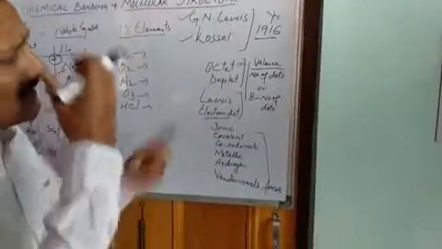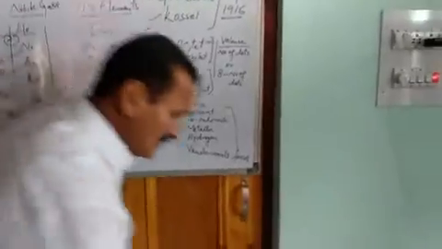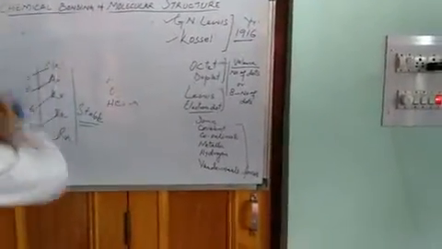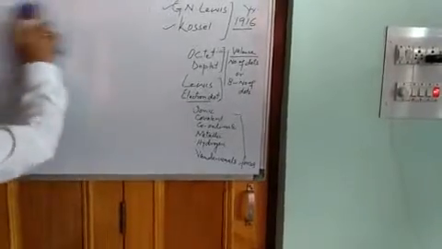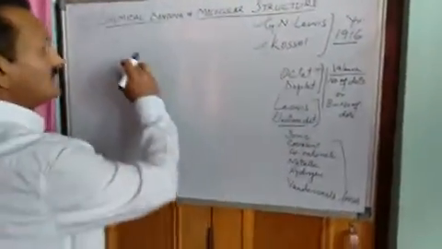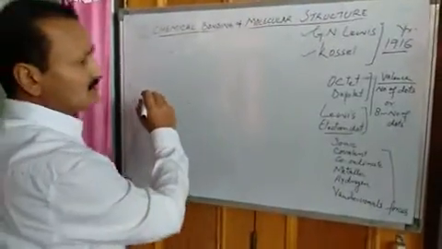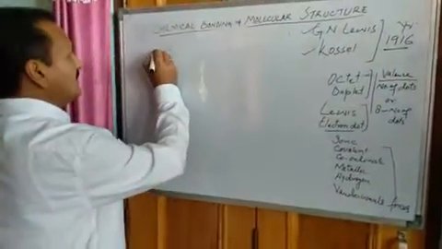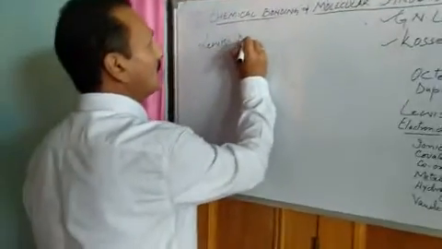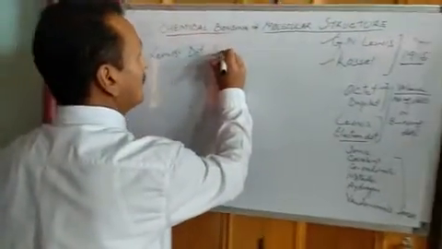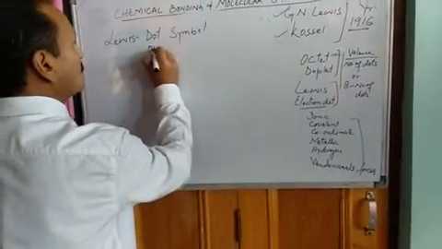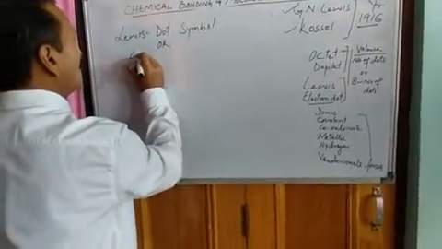Now we have one more concept. That concept is valency or valence. But before going to valence electron, I shall give you another concept. That concept is known as the Lewis dot symbol, or this is also known as the electron dot symbol.